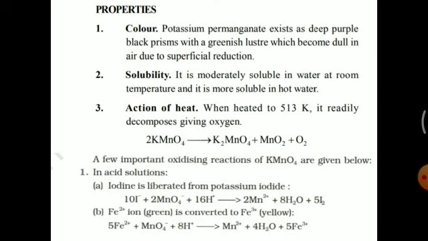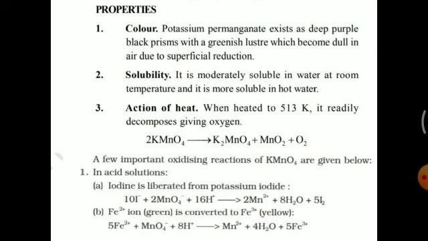As you see in the equation, potassium permanganate on heating to 513 Kelvin decomposes to give potassium manganate, that is K2MnO4, manganese dioxide, that is MnO2, and oxygen.